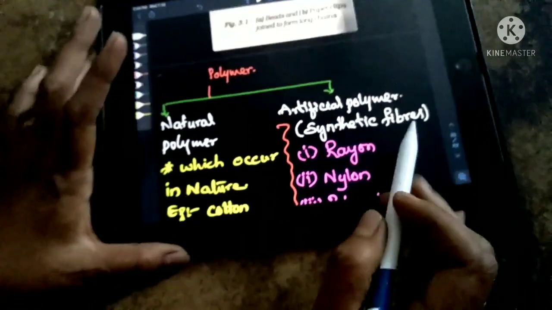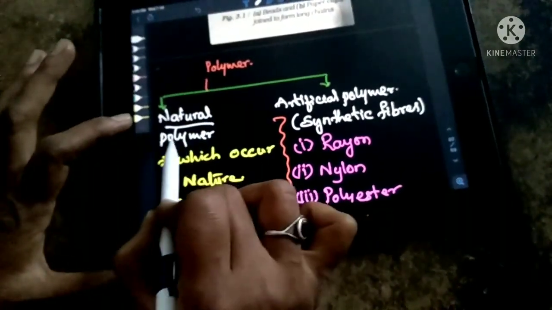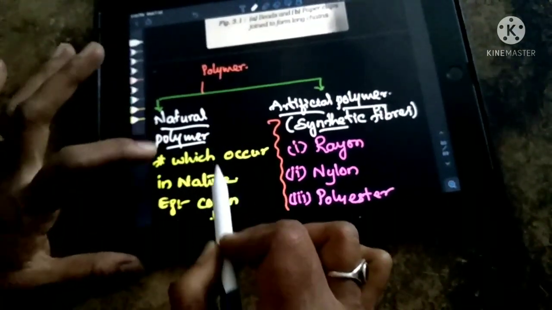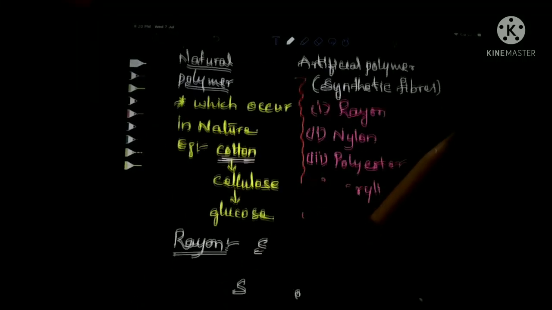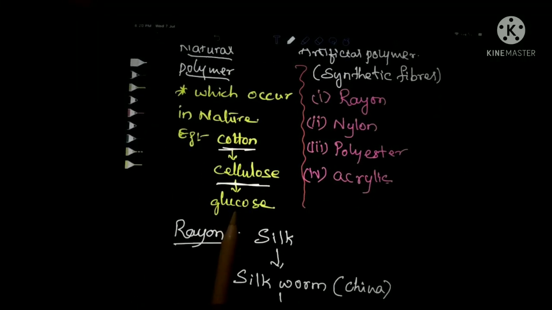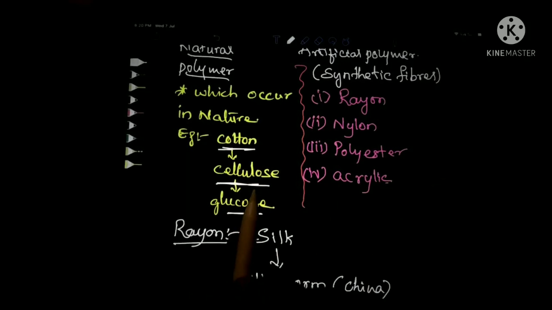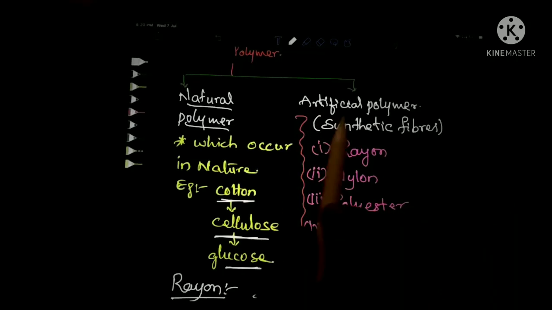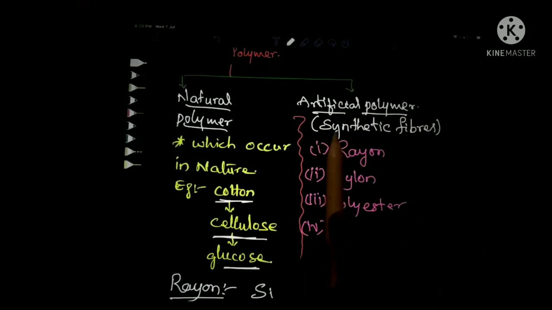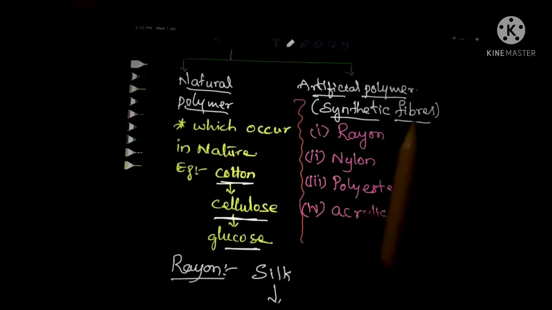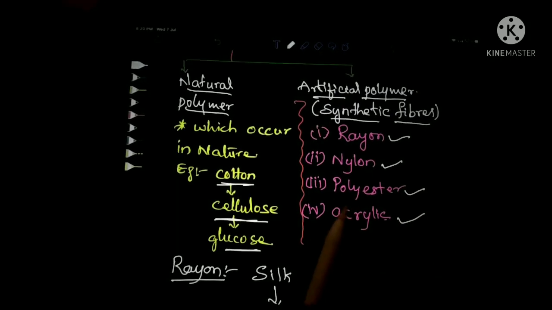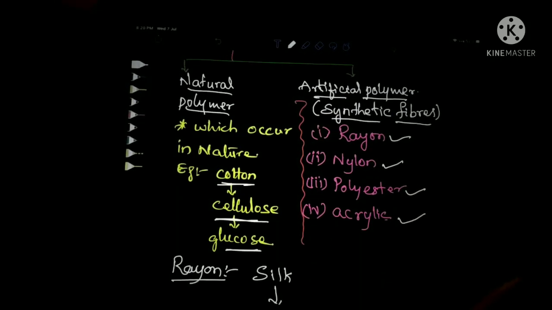Now polymers are also of two types, natural polymer and artificial polymer. See, cotton is a natural polymer. Cotton contains cellulose. This cellulose contains glucose. Means cellulose is the polymer of glucose, and by cellulose the cotton is formed. Next, come to artificial polymers. They are also called synthetic fibers. Here rayon, nylon, polyester, acrylic. These are the artificial polymers we are going to learn.